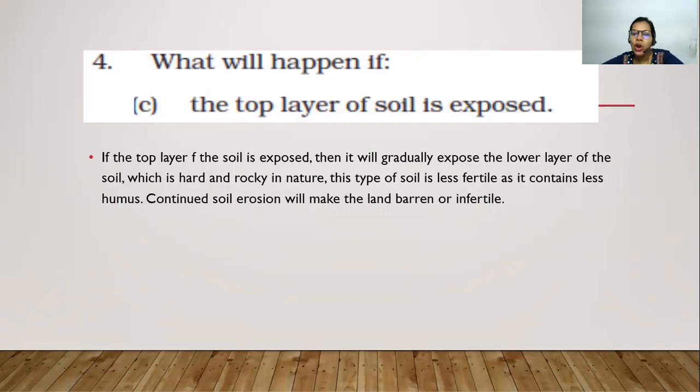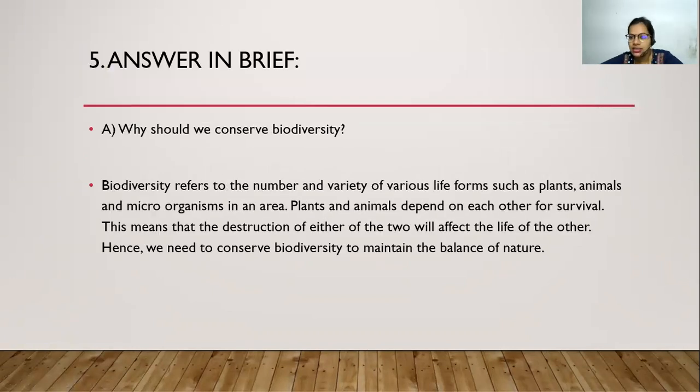What will happen if the top layer of soil is exposed? The humus and the fertility of the soil will be lost. It will become hard and rocky in nature, and hence the soil will become less fertile, right? So it will become barren. So that whole area becomes barren and you cannot do farming there.